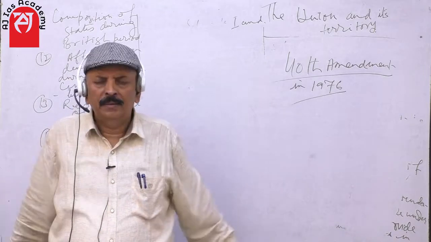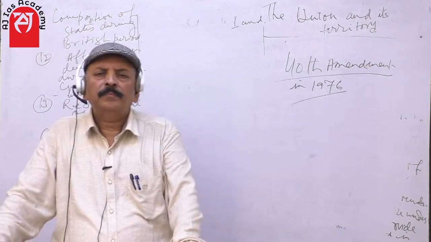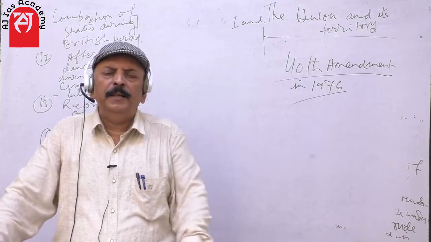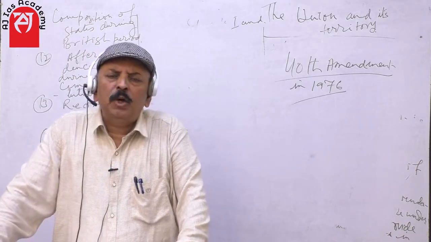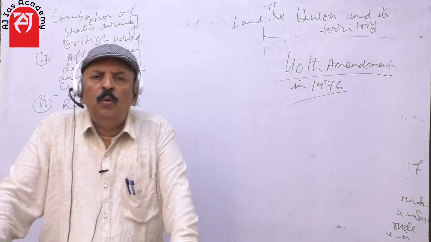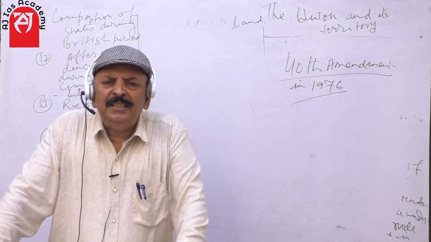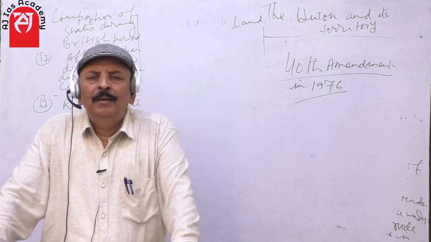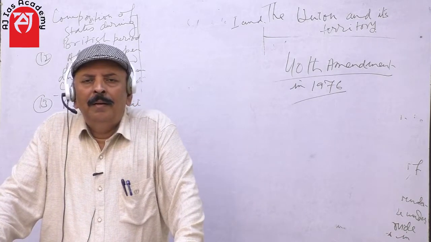This is the reason for the creation of so many states after independence, except in the case of northeastern areas, where ethnicity plays a bigger role than economic disparities.